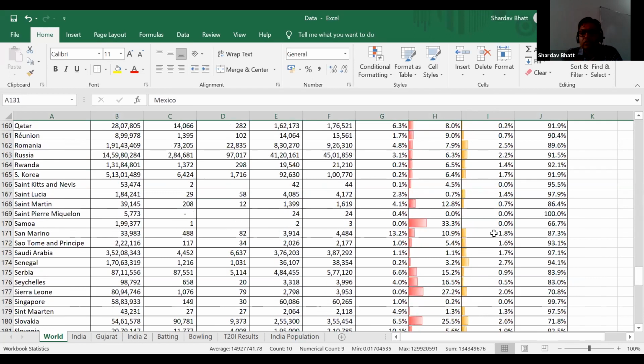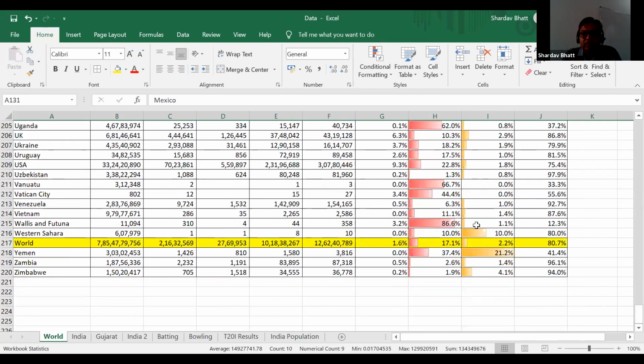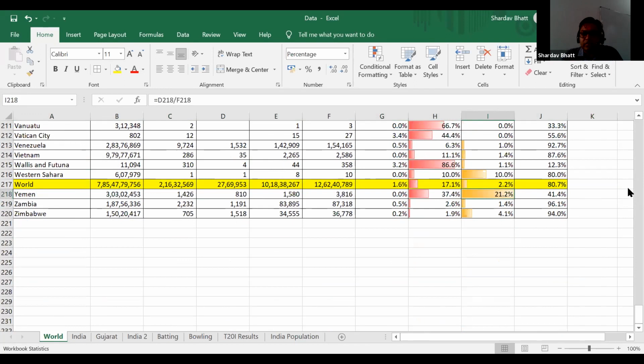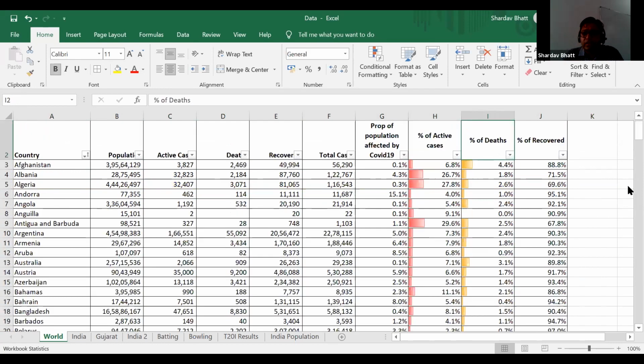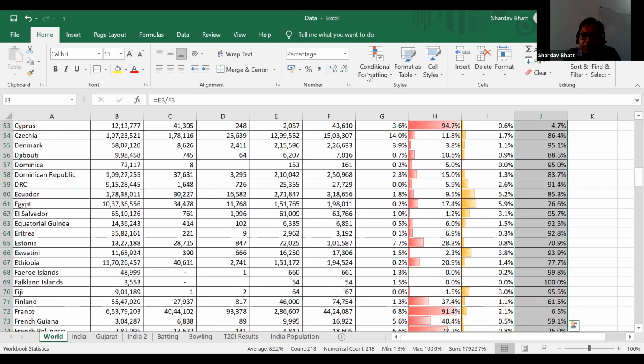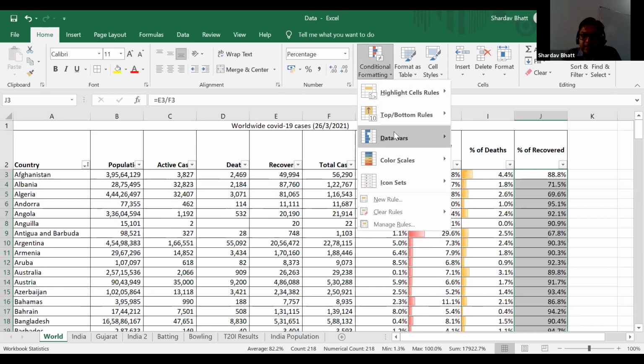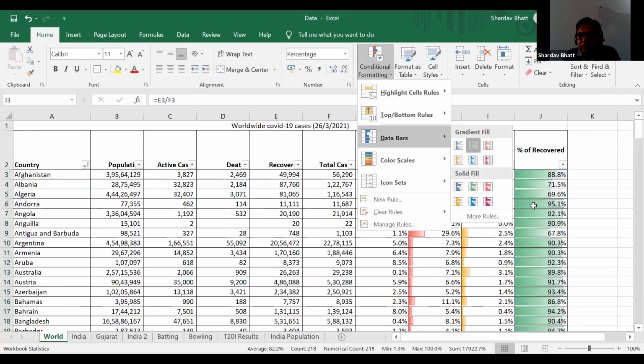You can scroll along the data and you can feel what is happening in different countries. In Yemen, 21% death ratio. That's really high. That's too high. I mean, out of every 100 people, 20 are dying in Yemen. And you can do the same analysis for recovered people. So again, data bar, I will use green color for the recovered people.